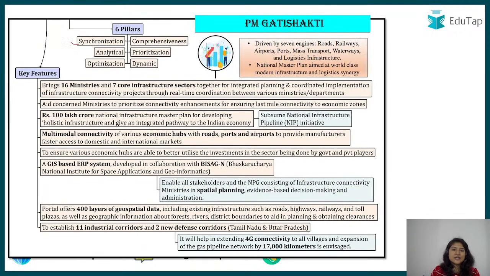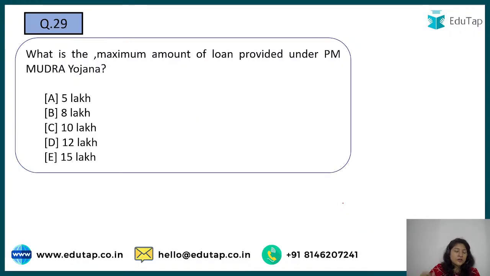There are 6 pillars: synchronization, analytical, optimization, dynamic, prioritization, and comprehensiveness. And it is driven by 7 engines: roads, railways, airports, ports, mass transport, waterways, and logistics infrastructure. The rest you will have to just read, and everything will be clear. In simple words, we have accumulated everything for you. We'll move to the next question.